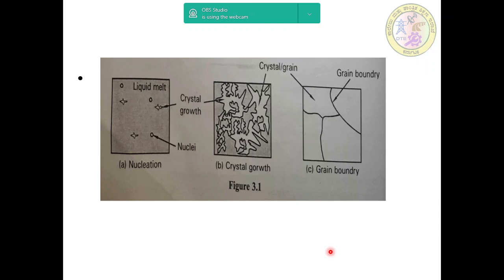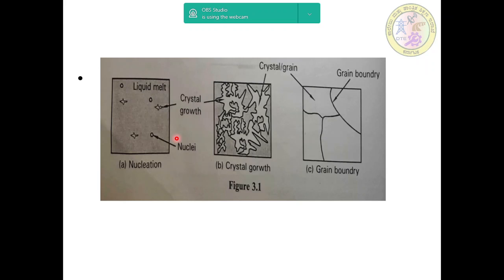The atoms of the liquid metal begin to bond together, forming very small sized crystals called nuclei, as shown in figure A. This process takes place at several locations, as shown in figure A. These are small nuclei, and the formation of new crystal is known as nucleation, and the point where it occurs is the nucleation point.